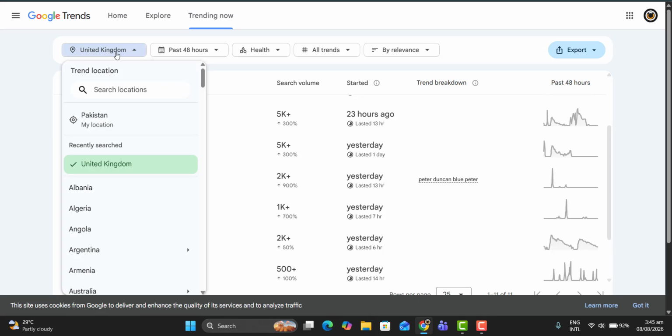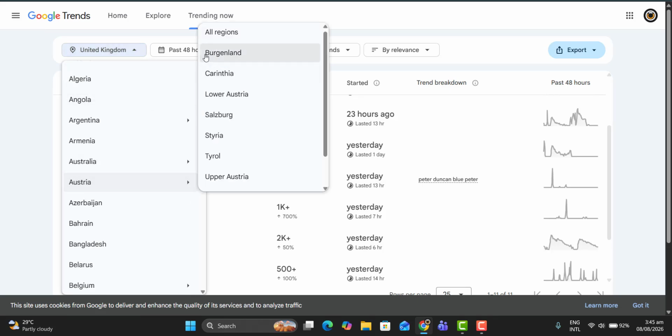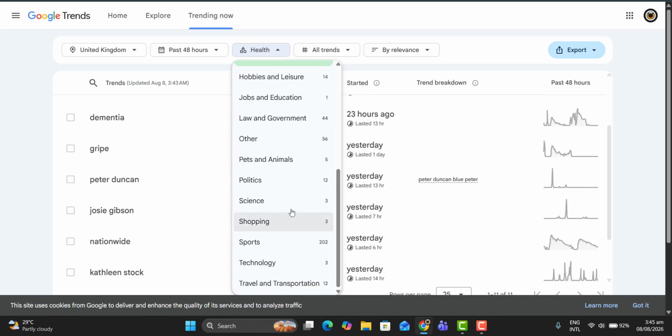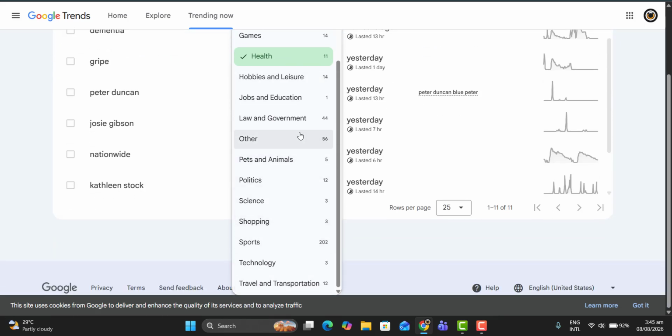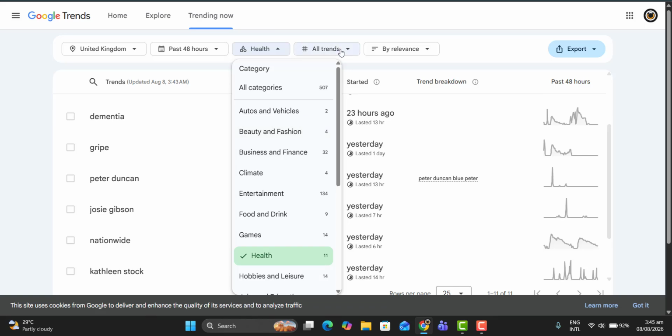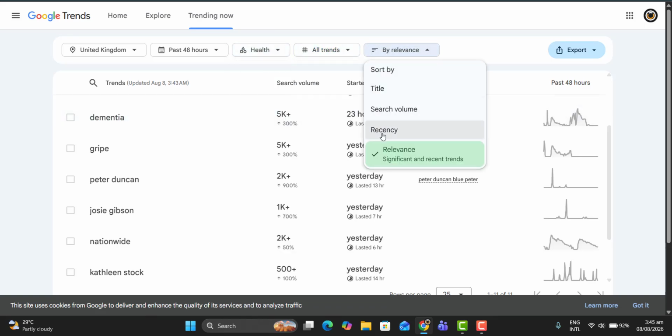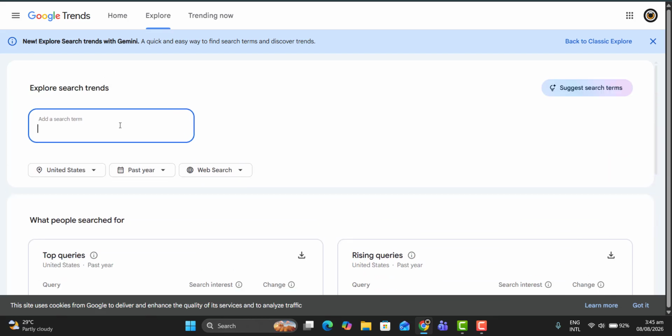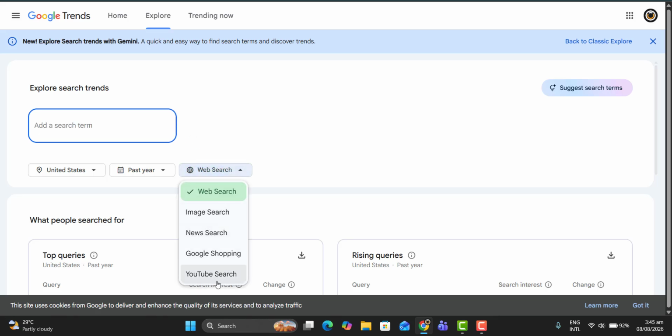You can just set your location, your time, your niche, your category, any category you want. It is already mentioned here, your trends, your relevancy, and after that you can also research in your search trend. You can set YouTube, Google Shopping, news search, and image search as well.